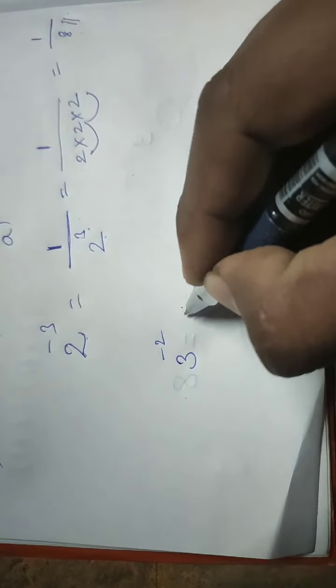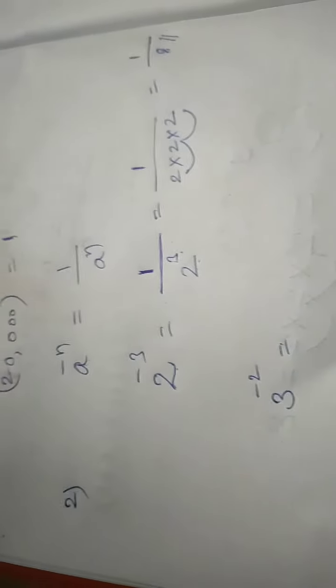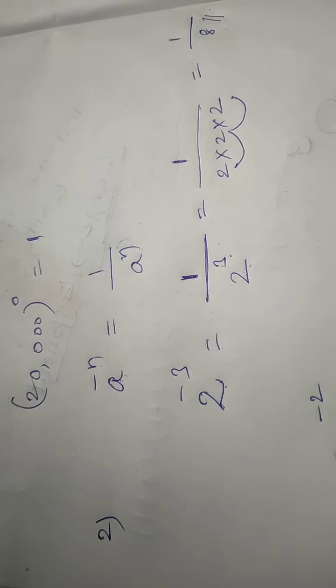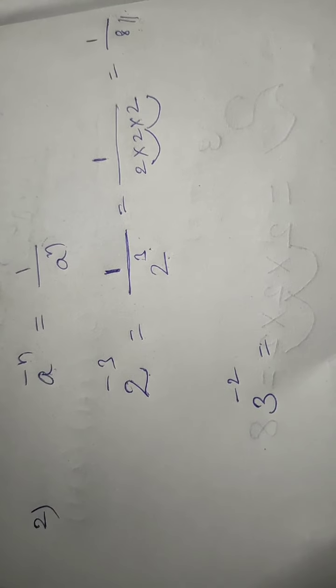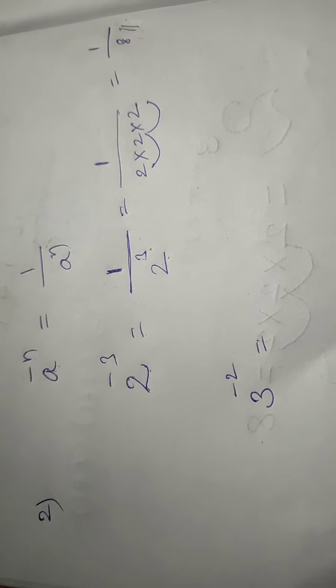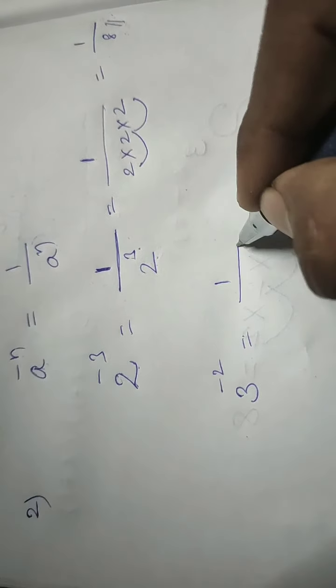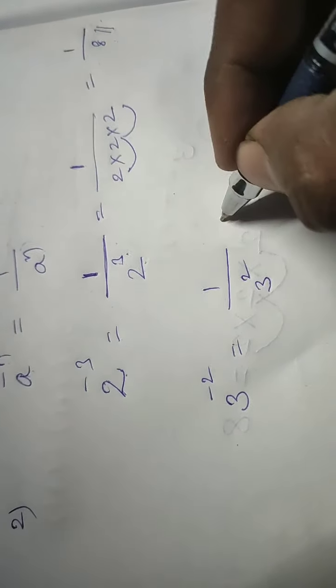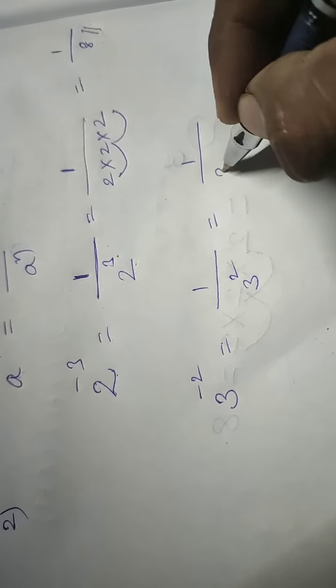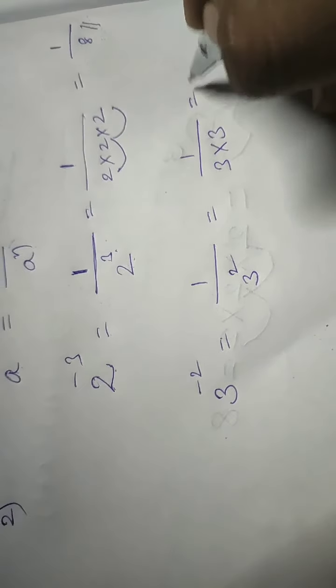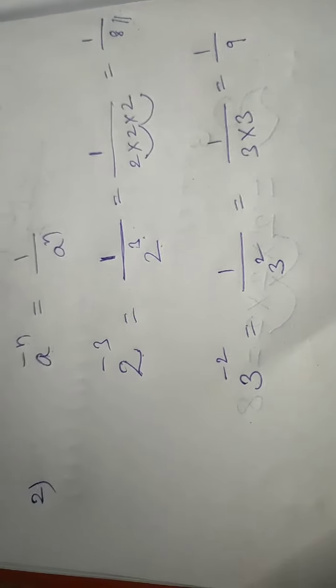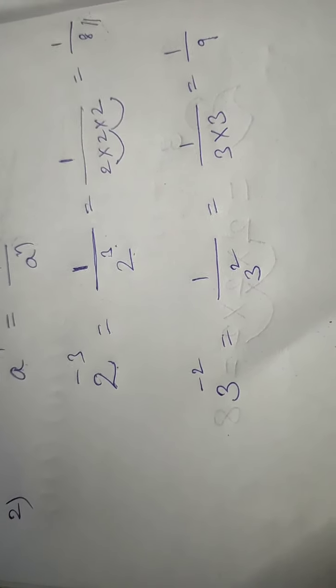Next, 3 power minus 2. Then the same formula. What is the formula? a power minus n is equal to 1 by a power n. When the power is negative, it comes to the denominator with a positive exponent. Then I'll write 1 by 3 power 2, then 1 by 3 into 3, 1 by 9.